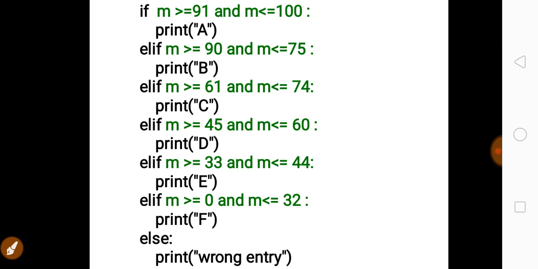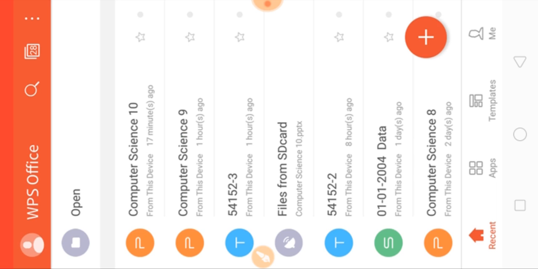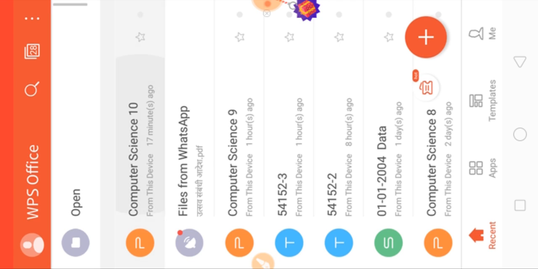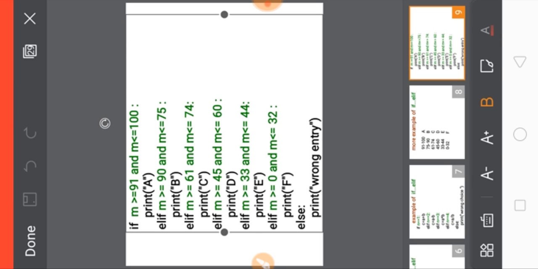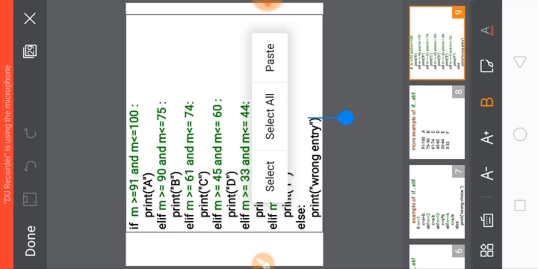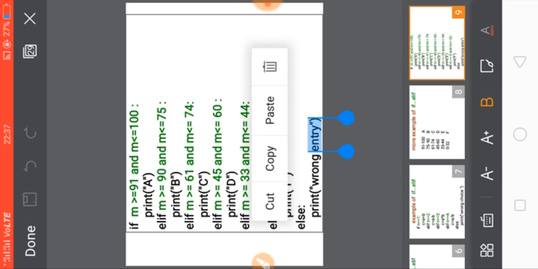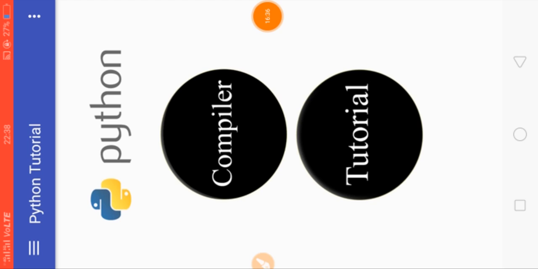So we can also run that program on a compiler, so you can understand it better. Just give me a minute to run that program. So this is my compiler.